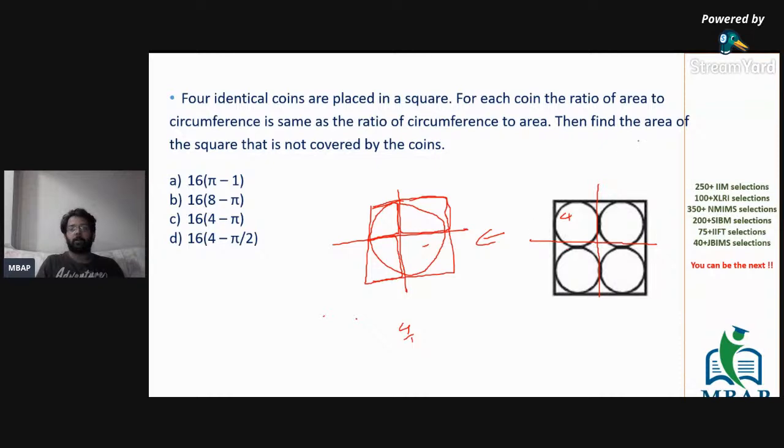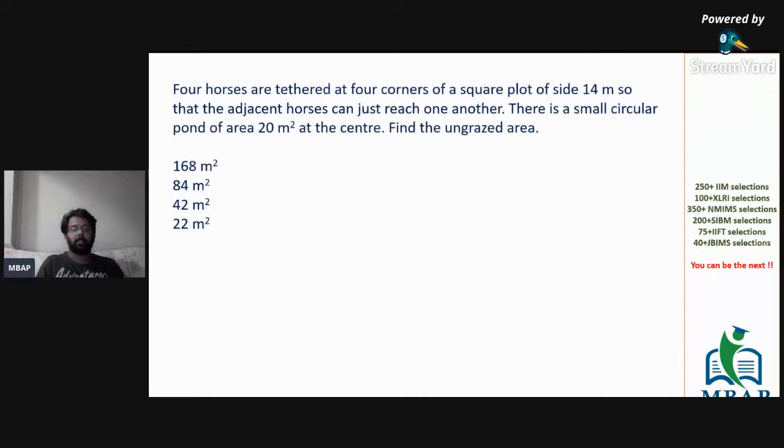So they are talking about finding the area of the square which is not being covered by the coins. Not covered is only this part. If you know the ratio is 4 and pi, the difference of 4 minus pi will give you the answer very quickly. So provided you know the symmetry of the questions really well,